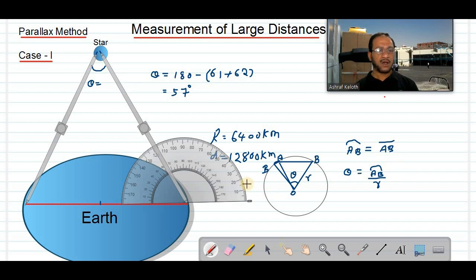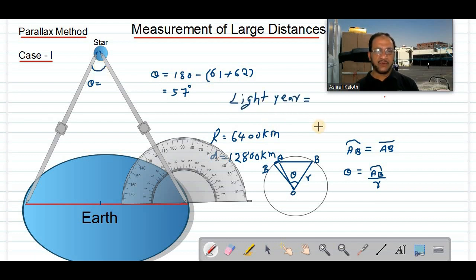Now if you consider the distance of the star, the nearest star other than the Sun is nearly more than 4 light years away from us. What is 1 light year?